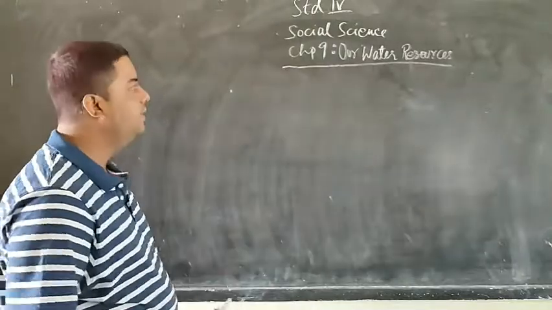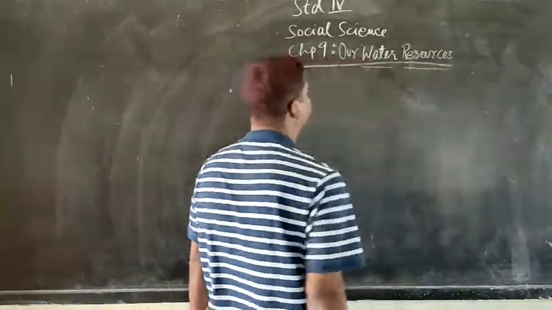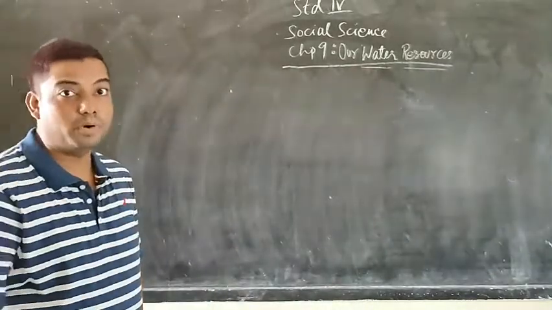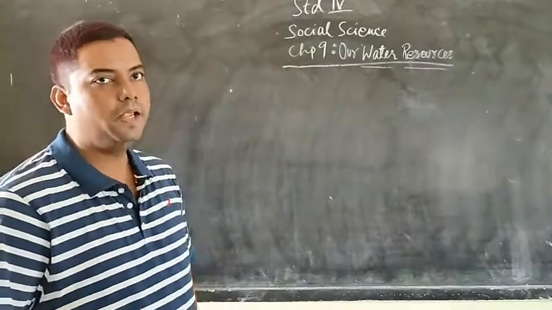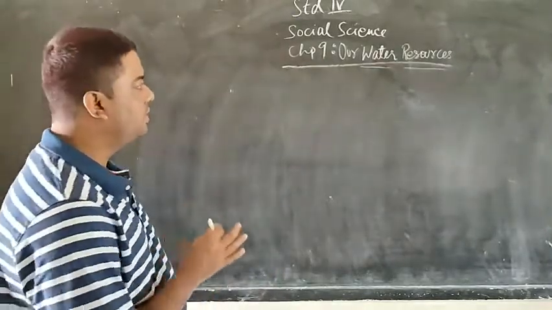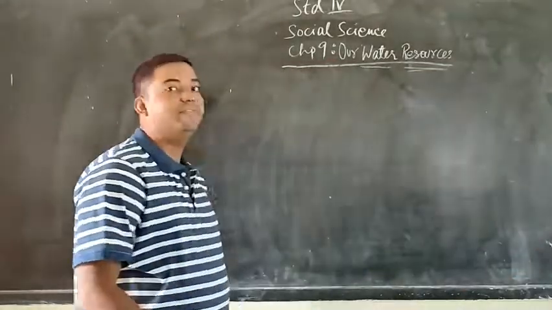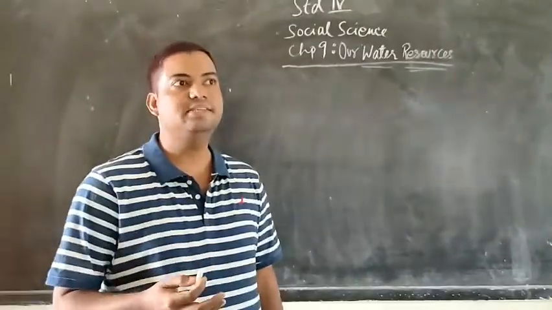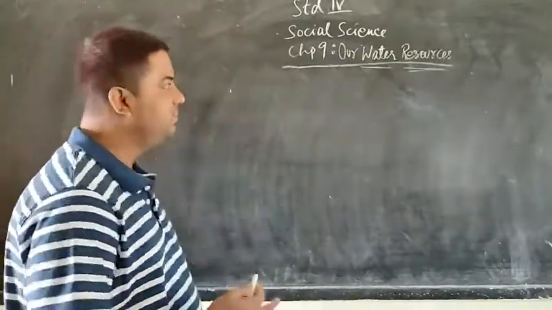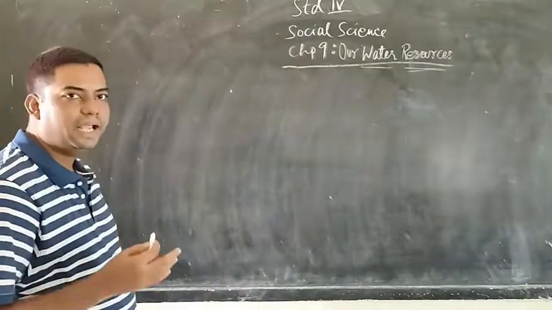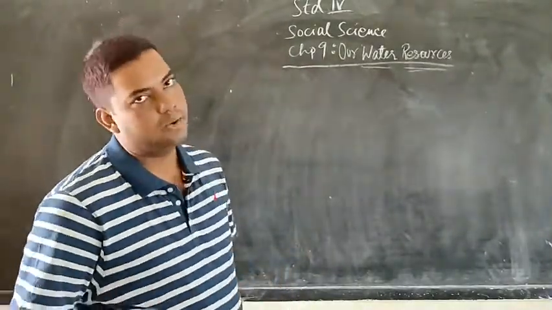Now before we begin, let us understand the title of this chapter, Water Resource. Water, as we know, is very much important for us and all human beings as well as plants and animals. So in this chapter we are going to study about water, and when we come to the word resource, resource means from where do we get the water? Where is the water available for us to use? So in this particular chapter we are going to understand about the water and the source or the availability of water which is there around us.